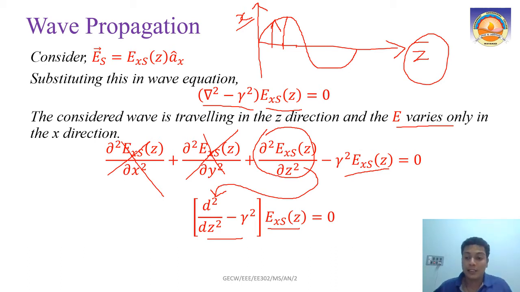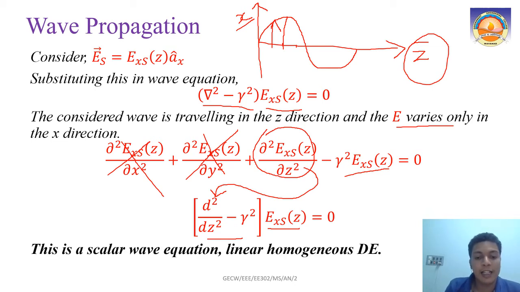This is something good, because now your equation is not a partial differential equation, it is a normal differential equation. This is what we call the scalar wave equation, because you have this Exs of z which is in its direction, only in one direction.